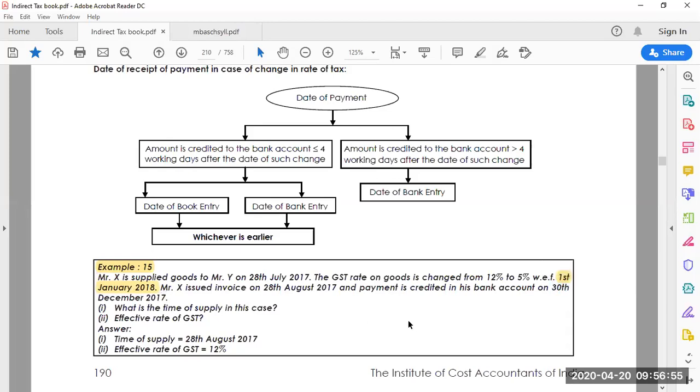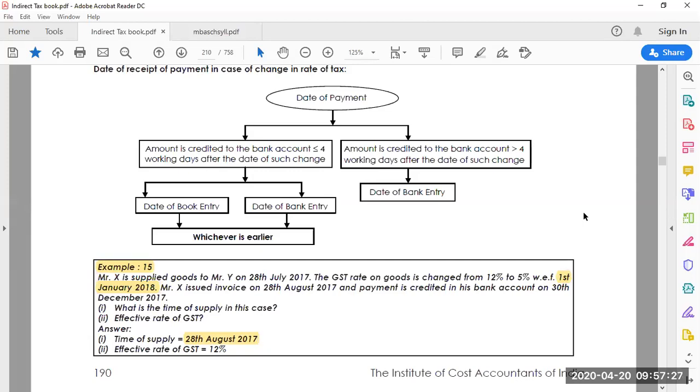Okay, 30th December. What is the time of supply in this case, and the effective rate of GST? What is the GST rate and what is the time of supply? Look at it. The time of supply is considered as 28th August 2017. Why is 28th August 2017 considered the time of supply? Because when the rates changed, GST went from 12% to 5%.